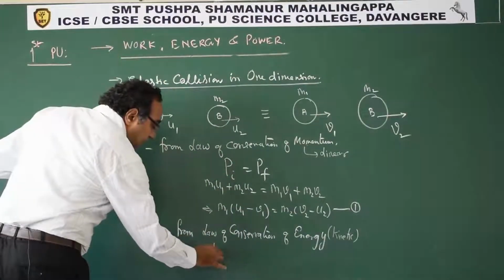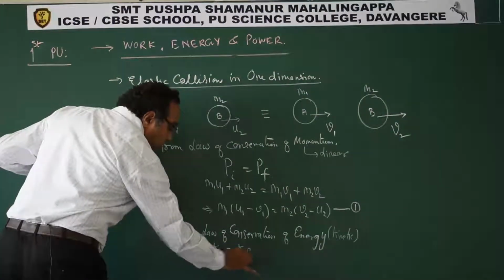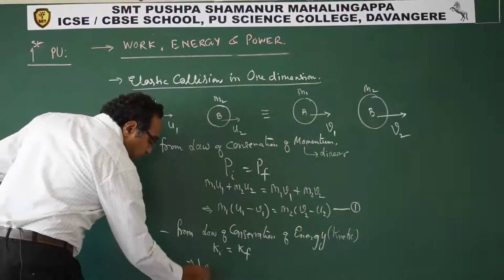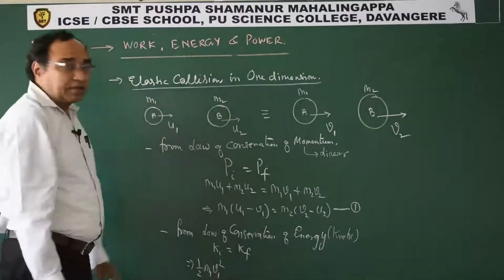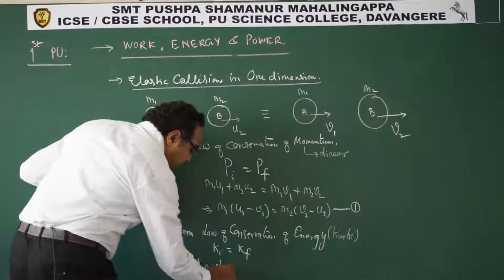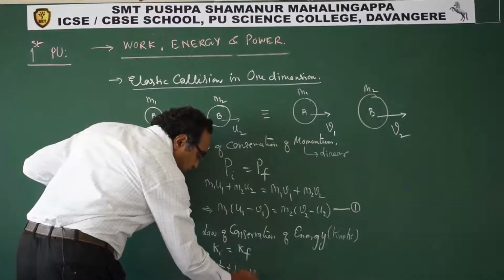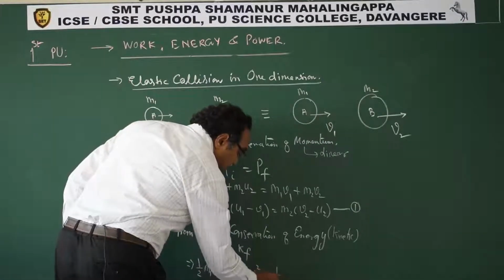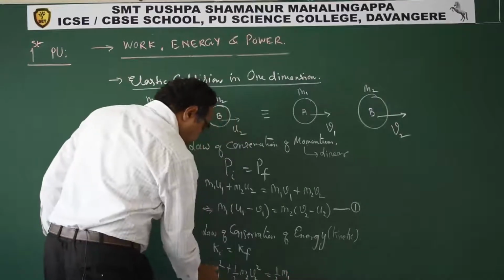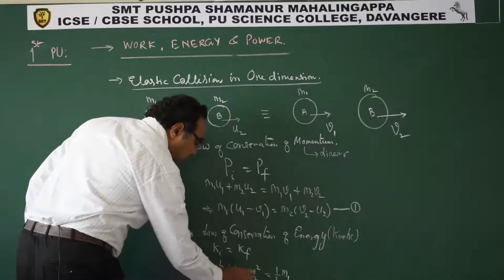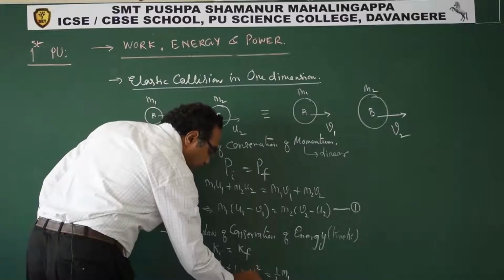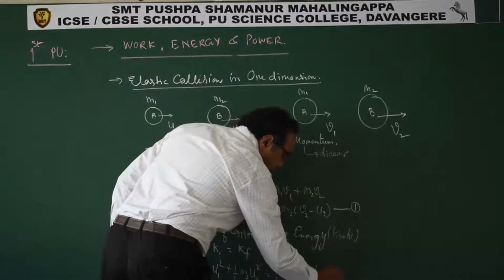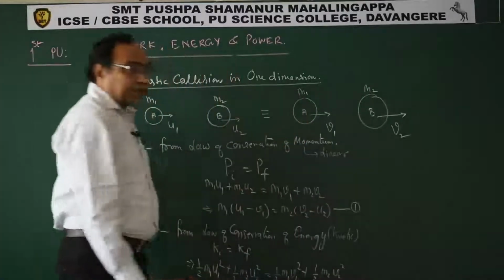So what can we say? Initial kinetic energy should be equal to final kinetic energy. So what do we get now? Half m1 v1 square, this is for the first mass, plus half m2 v2 square, this is for the second mass, is equal to half m1 u1 square plus half m2 u2 square. This is what we get.